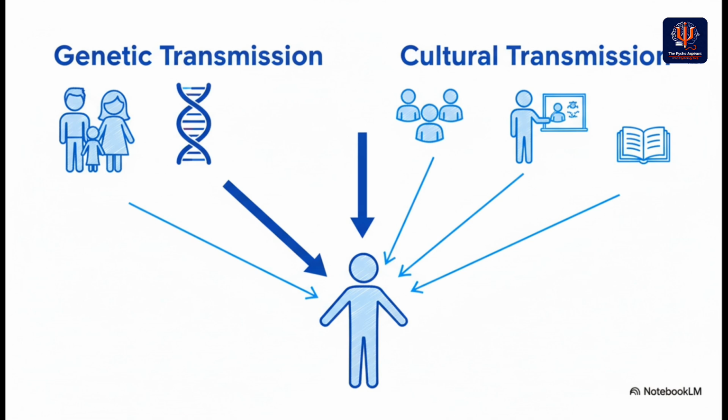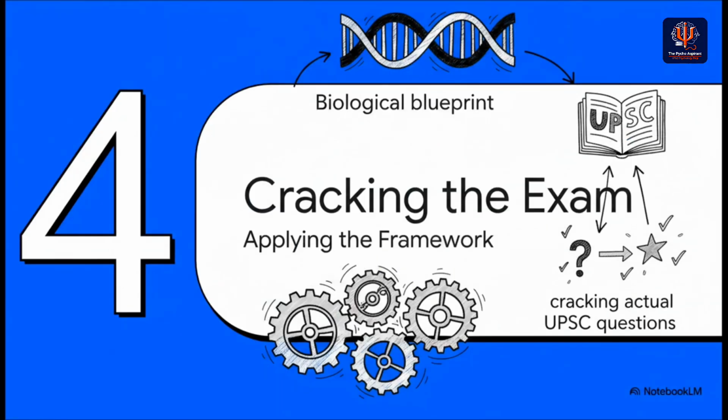This totally moves us past the old nature versus nurture fight. It shows us that they are two streams flowing together, constantly influencing each other to make us who we are. Okay, so we've built our framework, biological hardware, running cultural software, all shaped by this dual inheritance. That's great, but how do we actually use it? Let's put it to the test with some real questions from past UPSC papers.